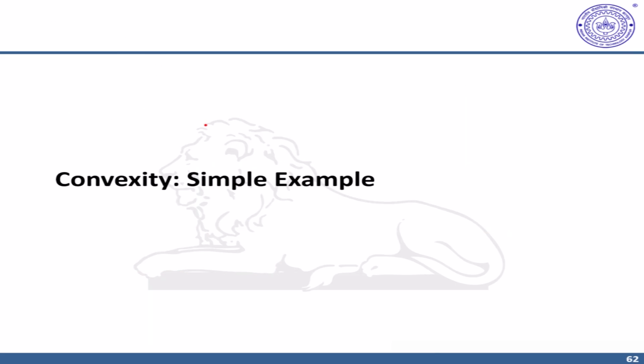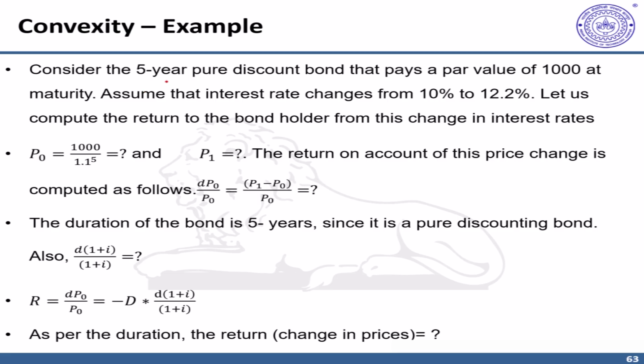In this video, we'll try to understand the role of convexity with the help of a simple example. Consider a 5-year pure discount bond that pays a par value of 1000 at the end of maturity. Because it's a pure discount bond, there are no coupons in between. The current interest rate or yield is 10%, and assume that suddenly the interest rate changes to 12.2%. Now, because of this rise, price should fall.